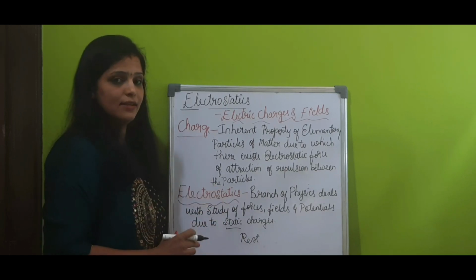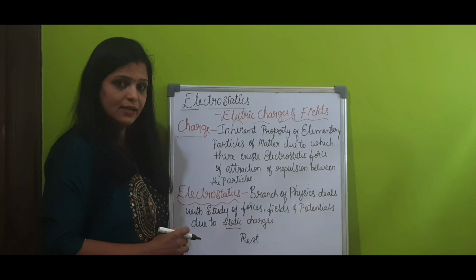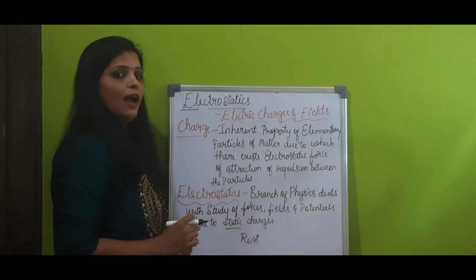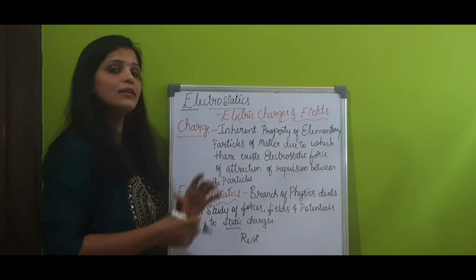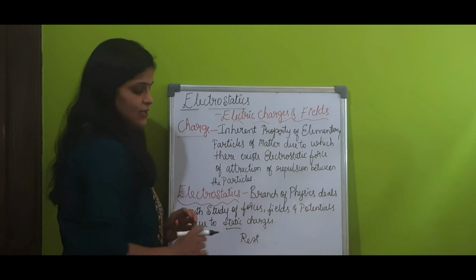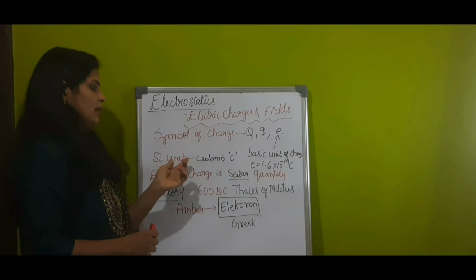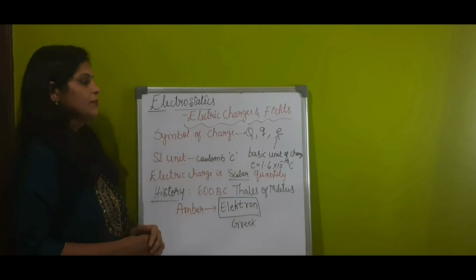Here, there are two topics based on electrostatics. In the first topic, that is electric charges and fields, and in the second chapter, that is electric potential and capacitor, we are discussing static charges. Electric charge is a scalar quantity. The SI unit of charge is coulomb and it is denoted by capital C.